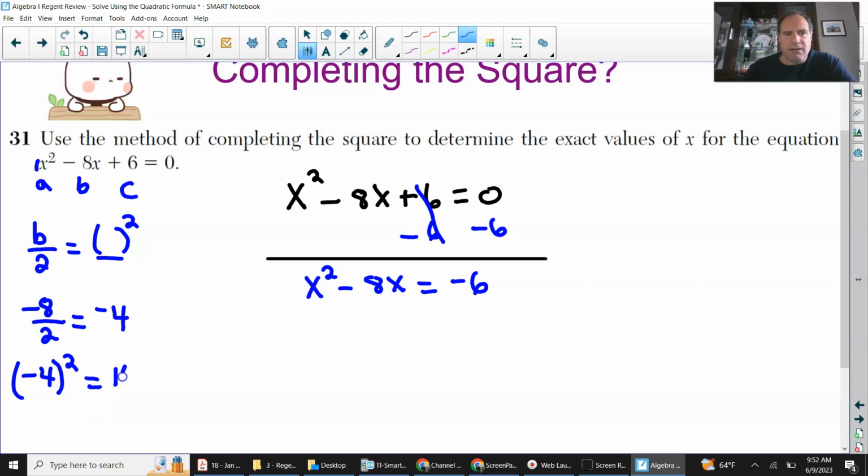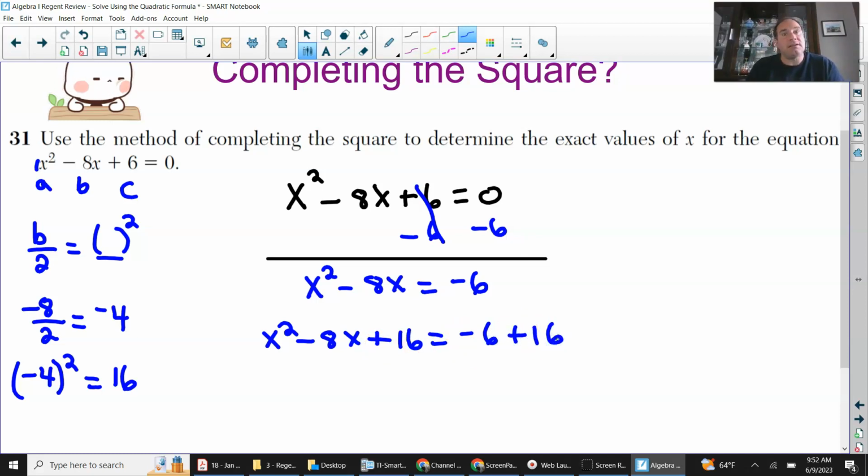When you're completing the square, you're adding a perfect square to both sides, the left side and the right side of this equation. So when I rewrite this, I'm going to rewrite it x squared minus 8x, and you see this 16 plus 16. I'm adding 16 to that side, which means I have to add 16 to the right side.